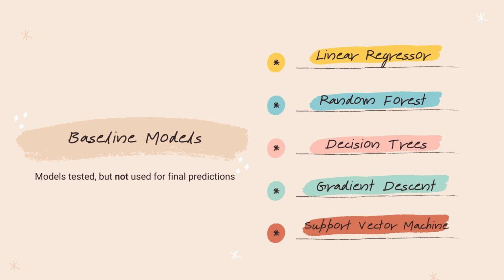Since our problem was a regression problem, we tested popular regression methods including linear regression, random forest, decision trees, gradient descent regressor, and support vector machines. Although these models helped create a baseline, they provided highly biased results and hence were not suitable for future processing. Amongst these models, the random forest regressor produced the most promising results and hence was considered as one of the base models for future ensemble learning model construction.